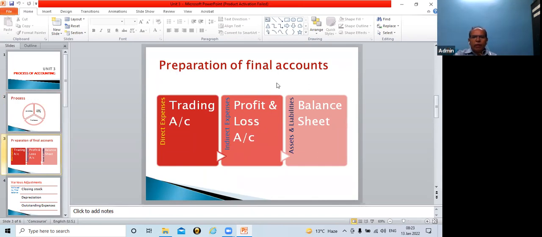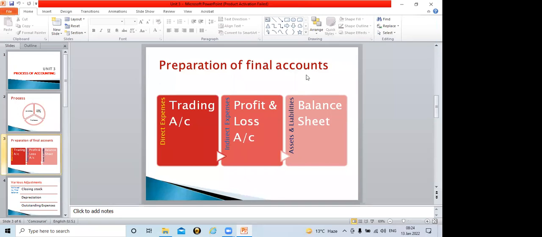Maybe in fill in the blanks or in multiple choice questions, such kind of questions can be asked. So let them frame questions of any type, but please clear your basics: when time comes to prepare final accounts, what is the source for final accounts?